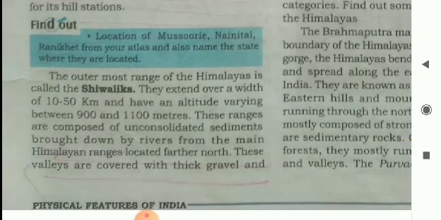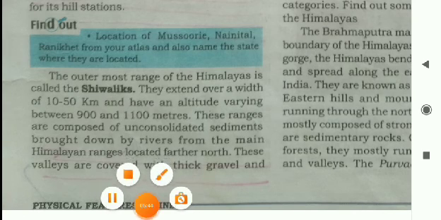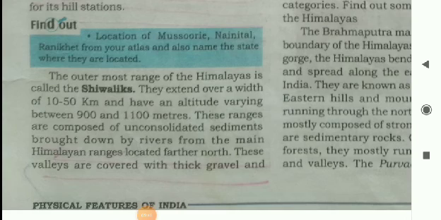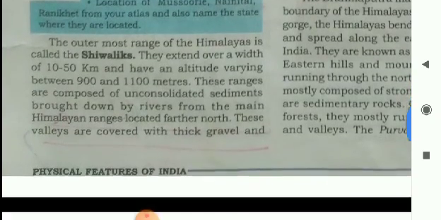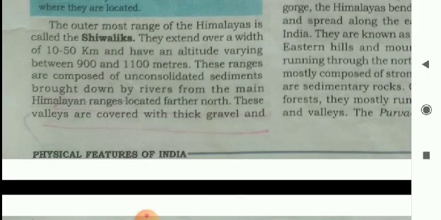The outermost range of the Himalaya is called the Shivalik. That is the outermost part. Himadri, Himachal, Shivalik. Lower Himalaya, that is also known. They extend over a width of 10 to 50 kilometers and have an altitude varying between 900 and 1100 meters.